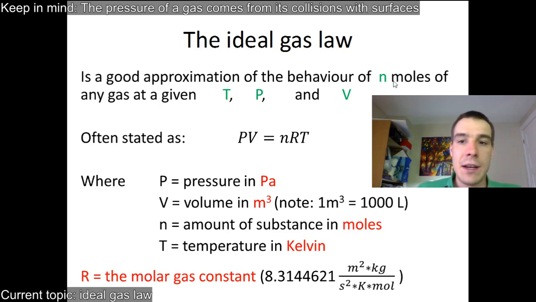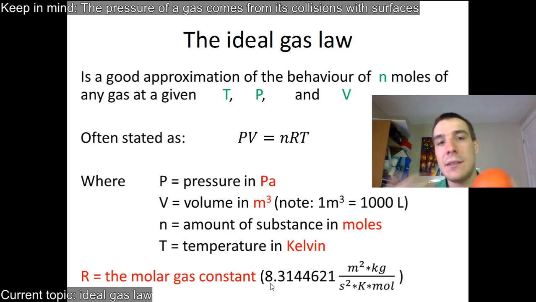If we have n moles of gas at a given temperature in Kelvin, pressure, and volume, we have this equation. And R is known. R is the same for all gases. It's kind of like Avogadro's number, but it's the same for all gases. If we use the pressure in pascals, the volume in meters cubed, the amount of substance in moles, and the temperature in Kelvin, R comes out to about 8.315. It's surprisingly nice that it's a nice round number without a bunch of zeros in it. It's just 8.315. And that's the value of R.